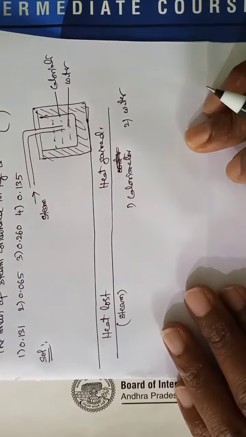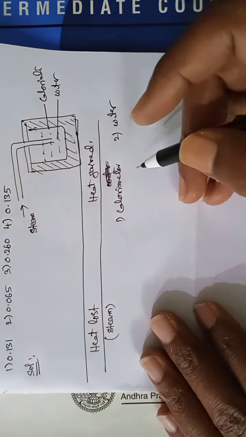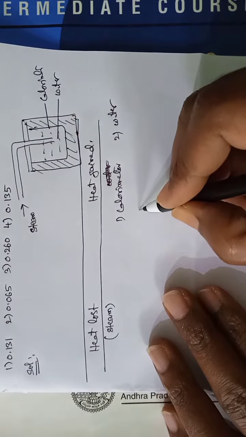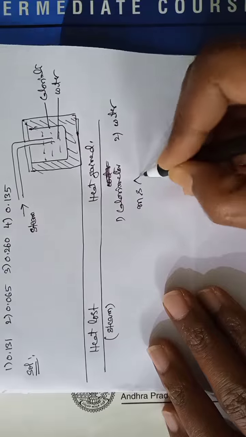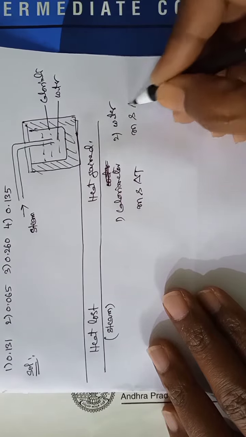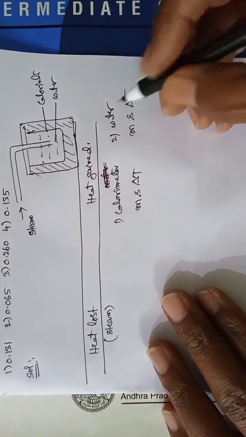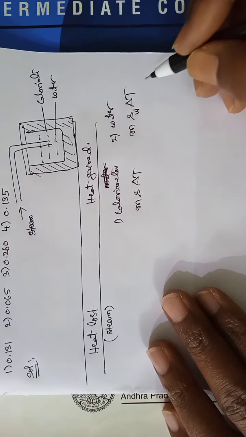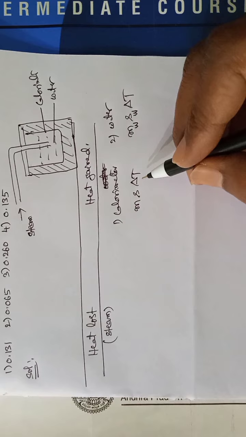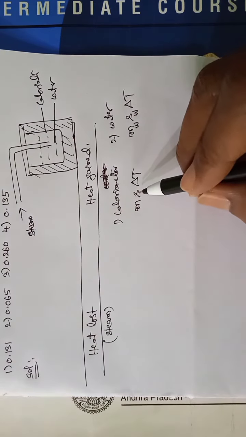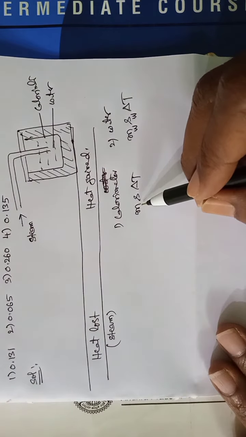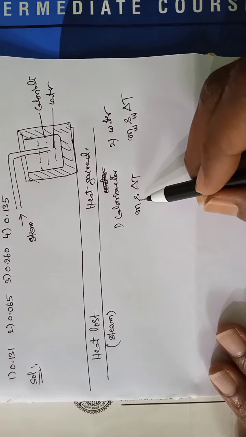So here for this the formula is ms delta T. Here also ms delta T. For water here we write SW, here MW, and for calorimeter, mass of calorimeter vessel not given, here water equivalent value is given.